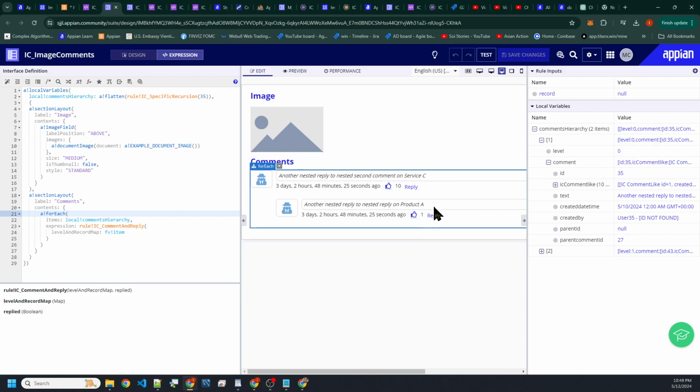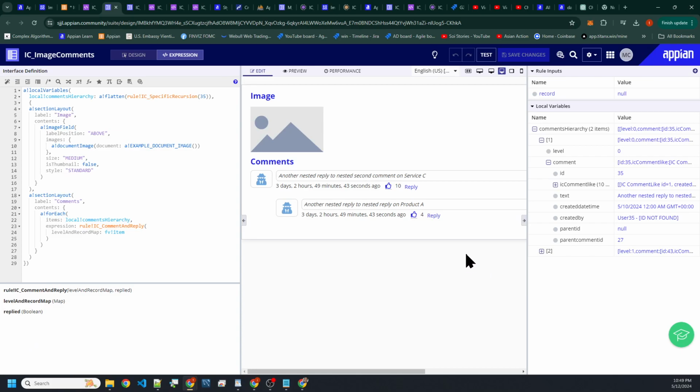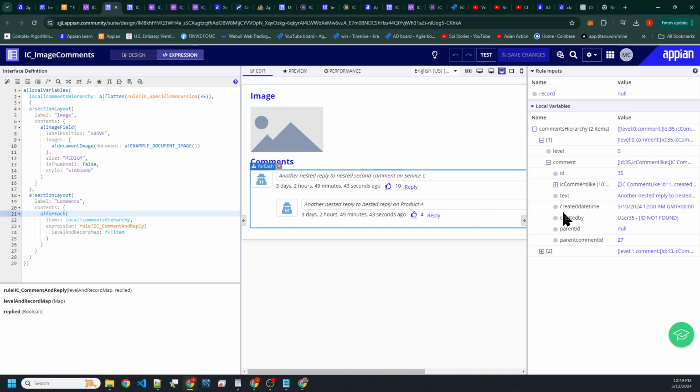So if we were to really build this out to be extremely professional, then we could explore how do we pull other data in. We could definitely get the total number of likes here.